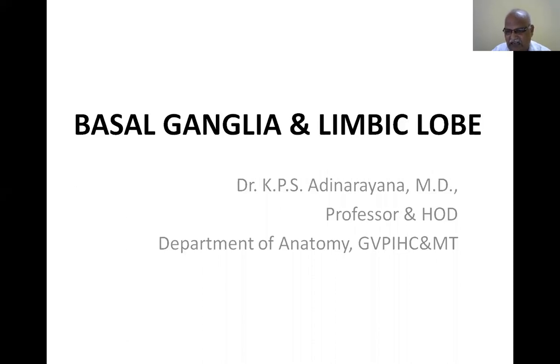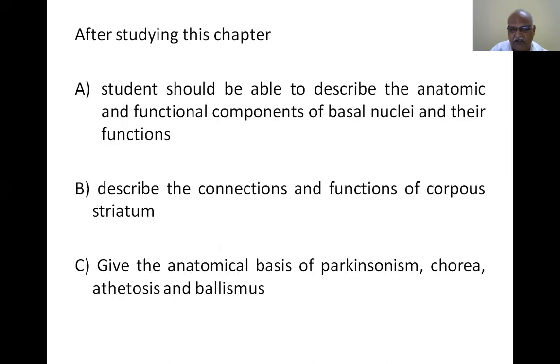So you must know the diencephalon very well, because the constituents of the basal ganglia and limbic lobe are also associated with the diencephalon.